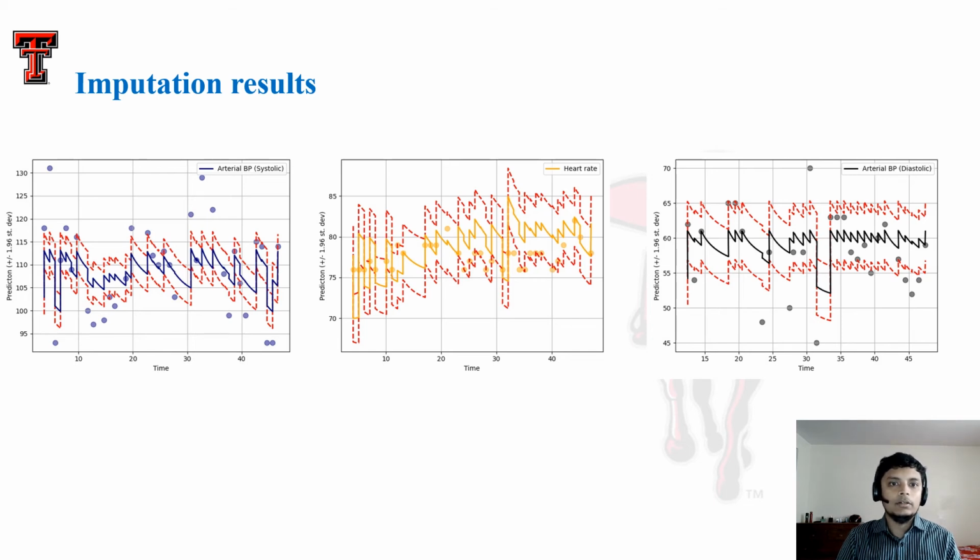Next up, the vertical axis is business as usual and represents the actual measurements. The different colorful solid lines represent the imputed values, and the colorful dots represent the observed values. The red dashed line represents the 2 sigma upper and lower bounds of the predictions. Here we show results from the 3 features: arterial blood pressure systolic, heart rate, and arterial blood pressure diastolic.